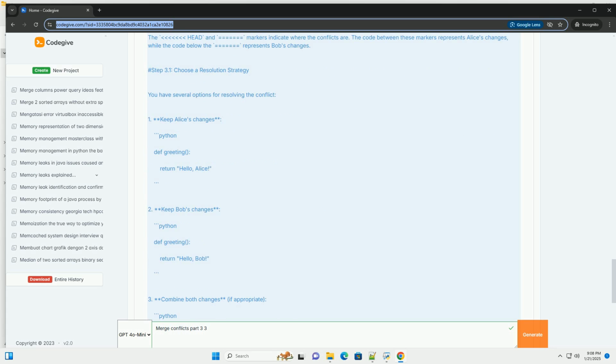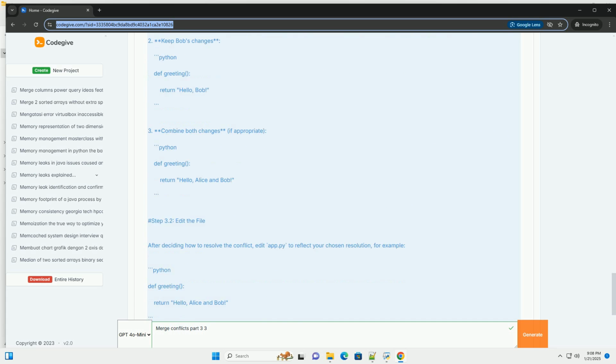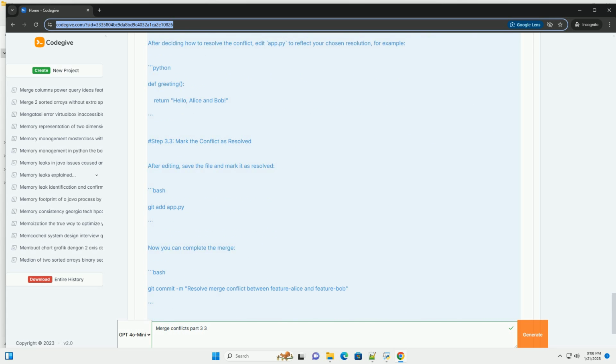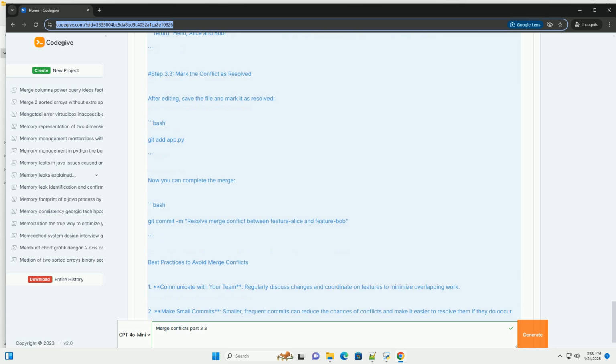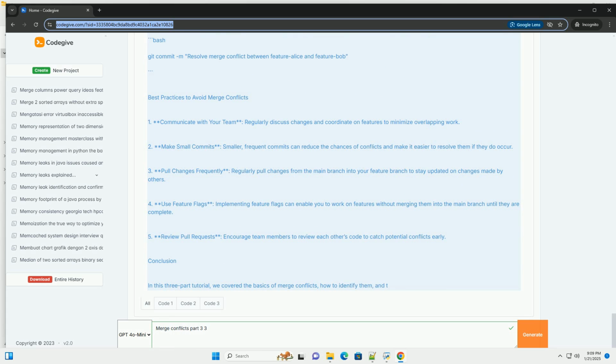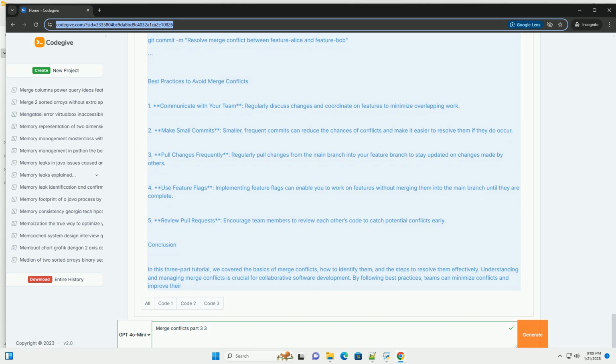Example scenario. Let's assume we have a simple project with a file named app.py. Two developers, Alice and Bob, are working on separate branches, feature-alice and feature-bob, and both make changes to the same line in app.py. Here's the initial content of app.py.